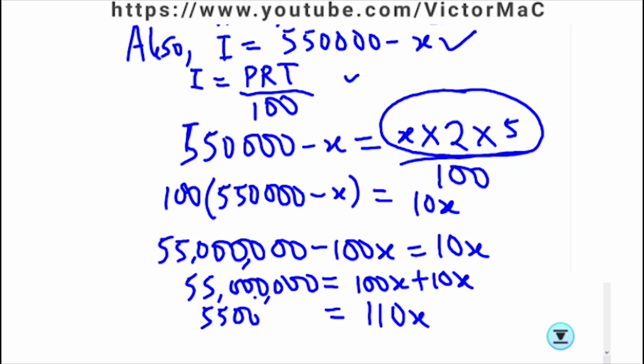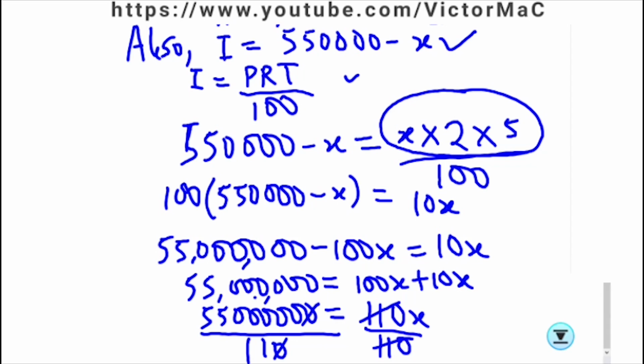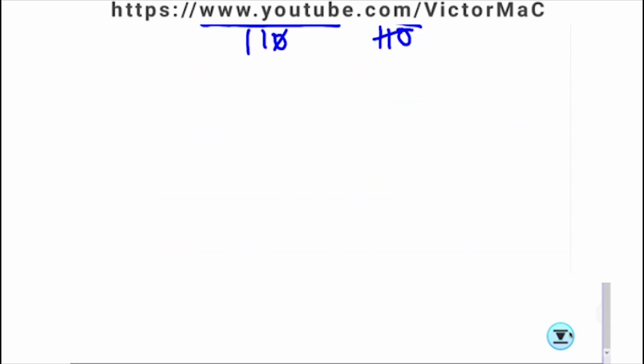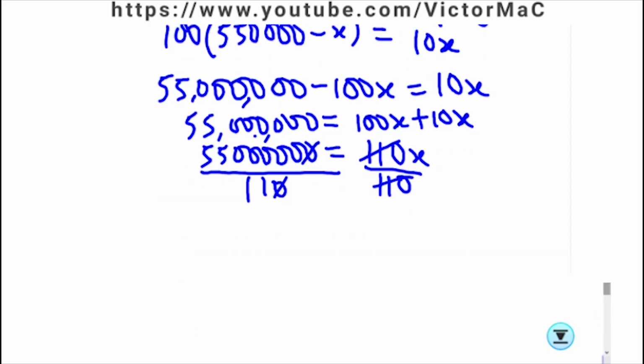equals 55 million. When we divide both sides by 110, 0 cancels 0, 110 cancels 110. Then 11 and 55, we have 1, and then our final answer will be x equals 5 with 5 zeros, and that is 500,000.